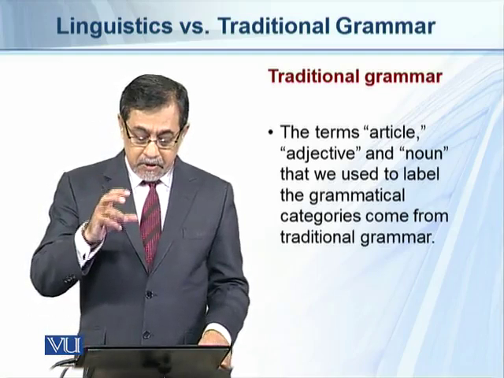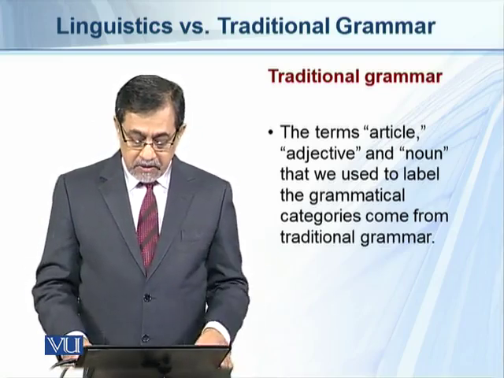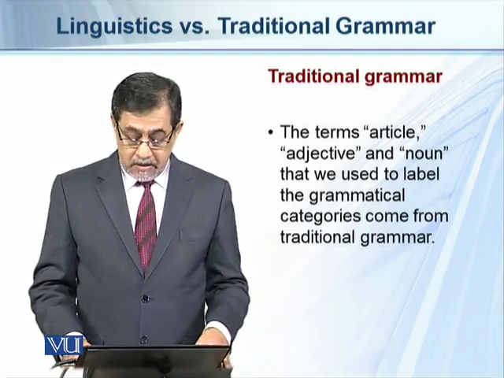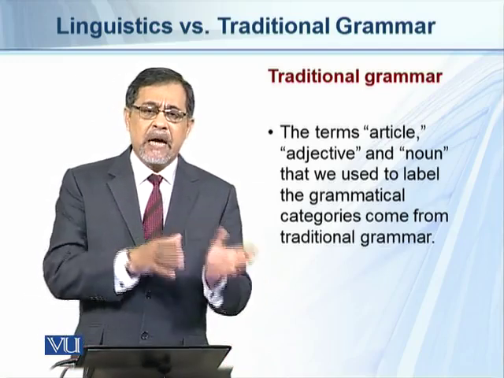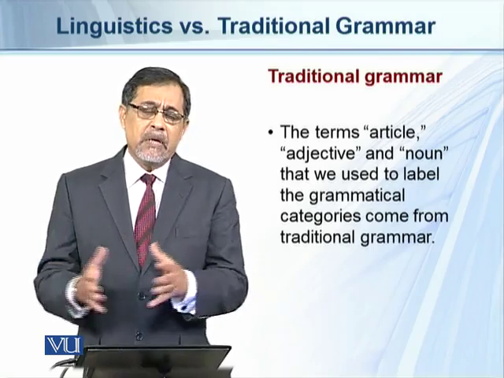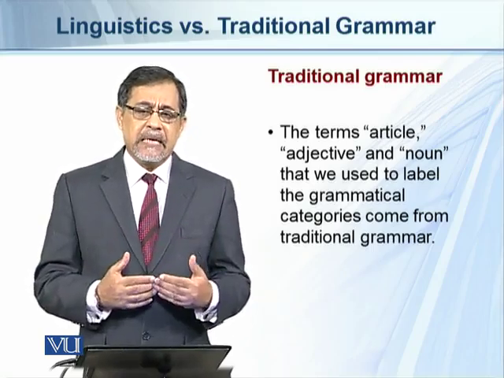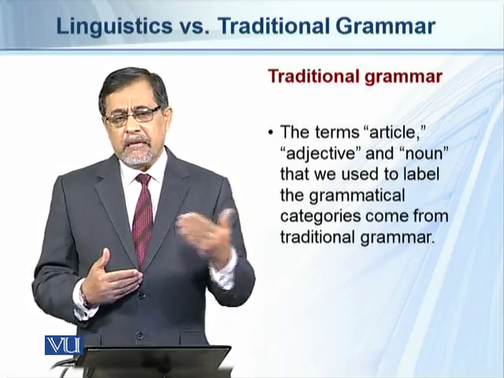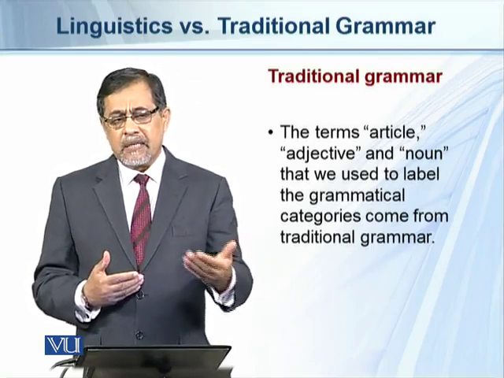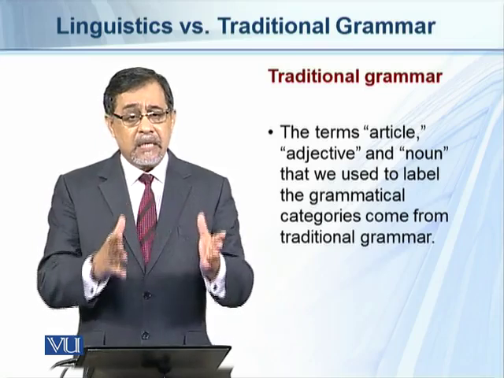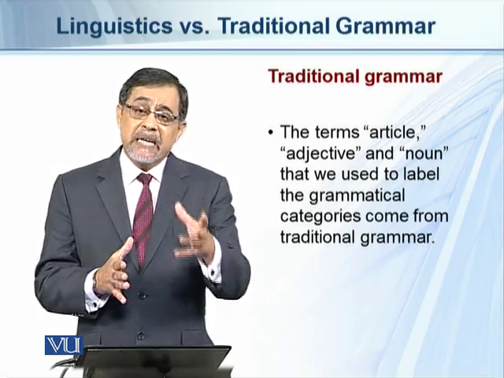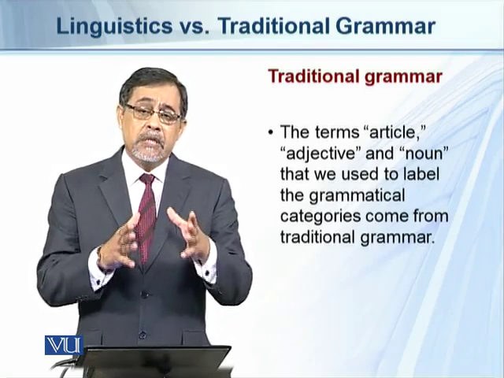Traditional grammar. The terms article, adjective, and noun that we use to label the grammatical categories come from traditional grammar. So we have used the words article, adjective, and noun. These grammatical categories have been transferred to us by languages such as Latin and Greek, because these two languages have had a lot of grammatical influence on the English language.